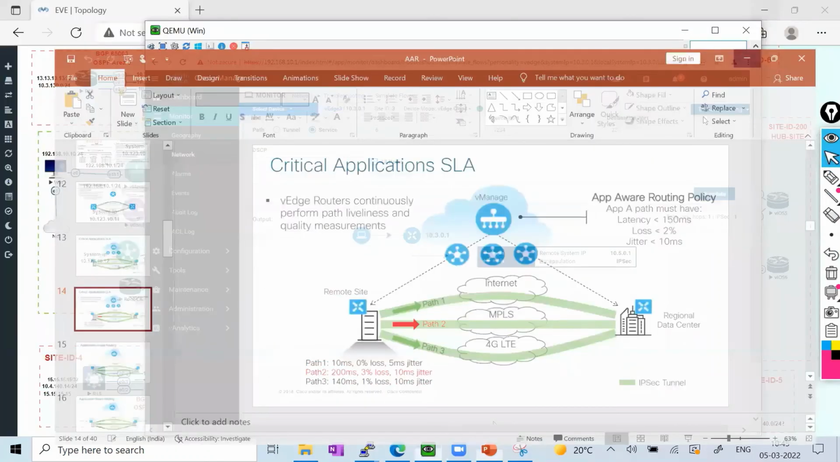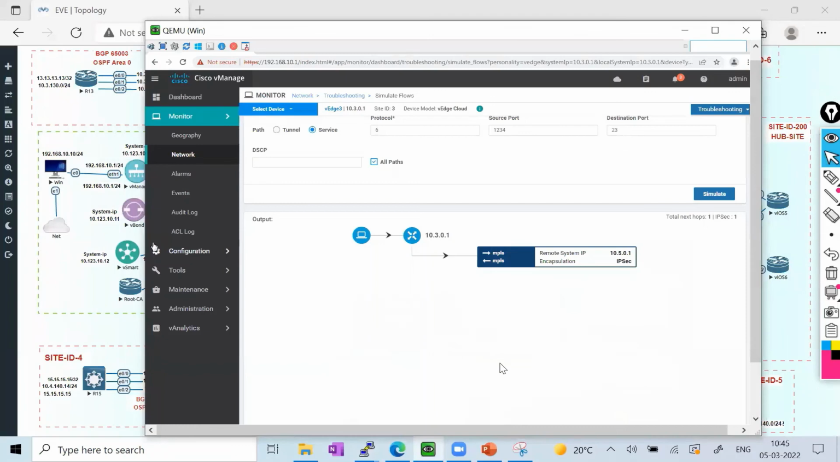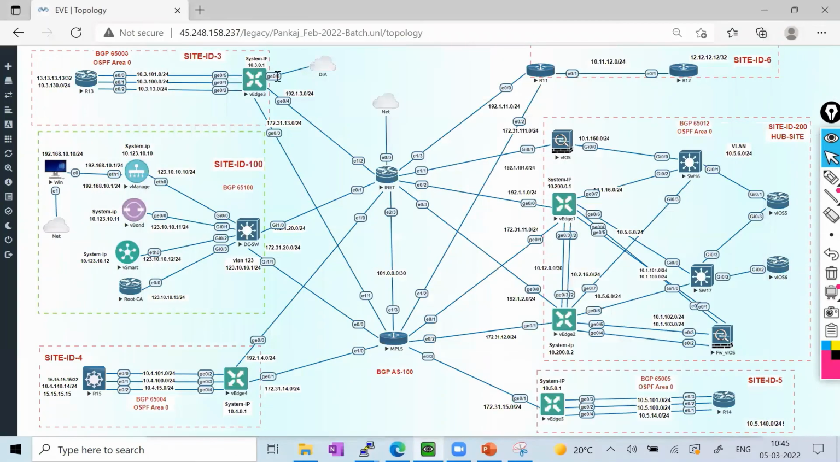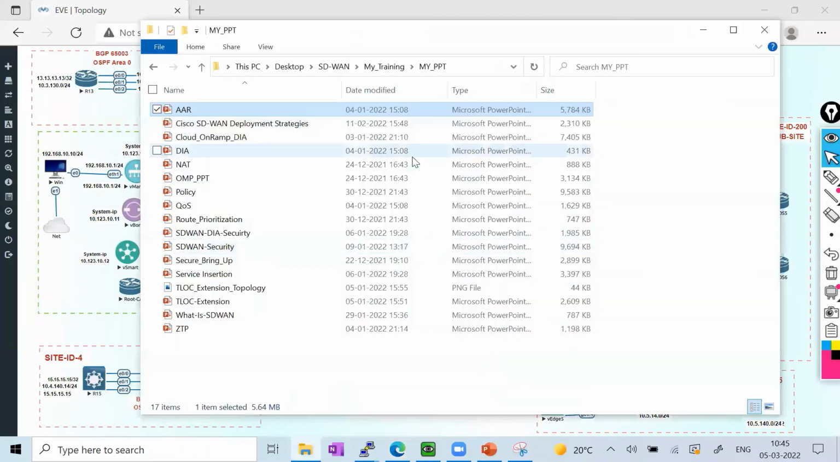Now the next thing I'm going to talk about is very special, that is DIA, direct internet access, which we can have on the routers. So what does that mean? Before going to talk about this one, let me talk a little bit about the normal behavior of the DIA, how the